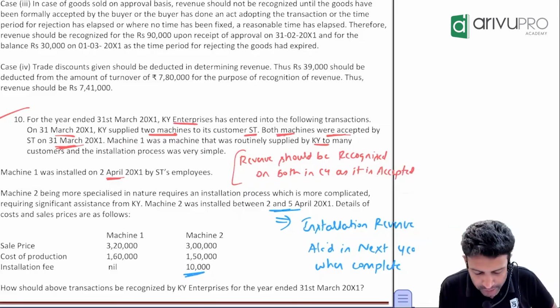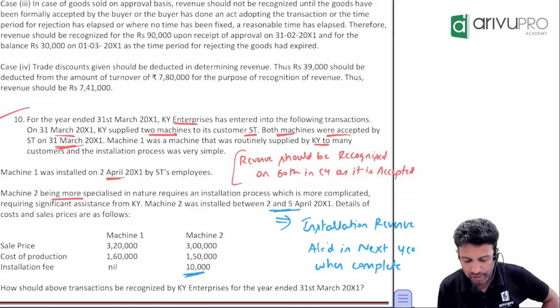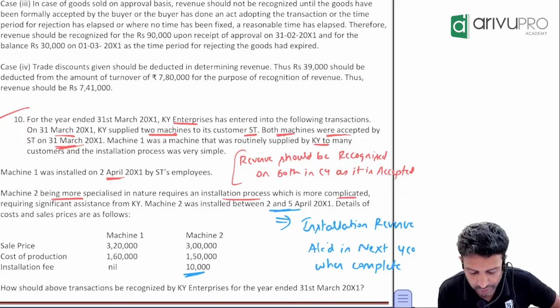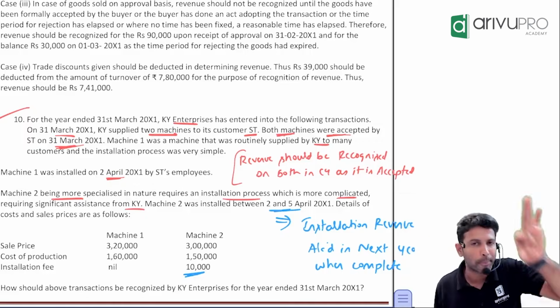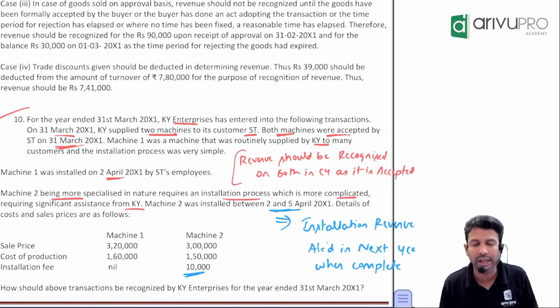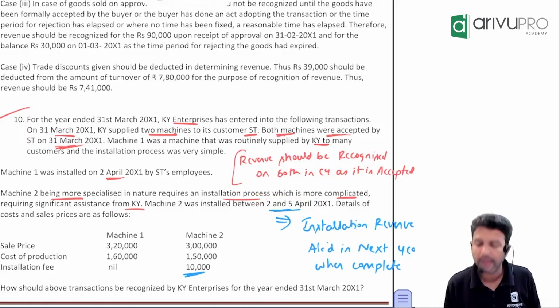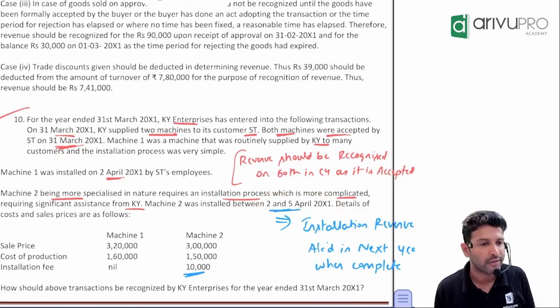Now, machine 1 was installed on what day? 2nd April. Alright. Machine 2 is more sophisticated or specialized. It requires an installation process which is more complicated and requires significant assistance, and we will only do it. When do you think machinery 2 got installed? Machinery 2 was installed between 2nd and 5th April. The current year ends on what day? 31st March. Installation got completed only on 2nd and 5th April.